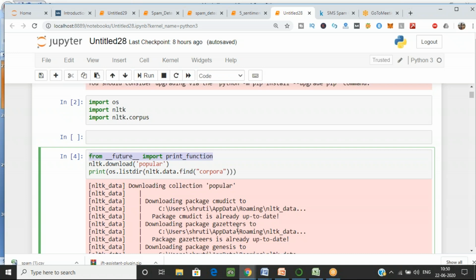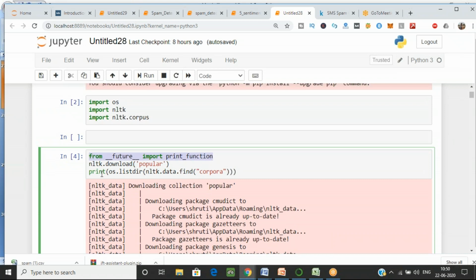They have one library with the name of corpus, so that's why we have written nltk.corpus. In nltk.download, we are providing popular, so I am downloading this popular data with the help of NLTK.